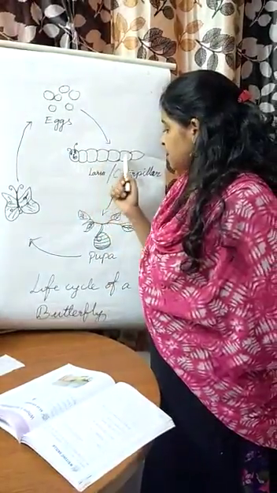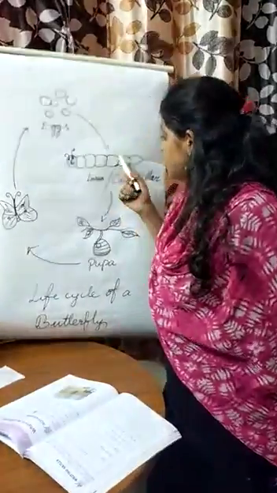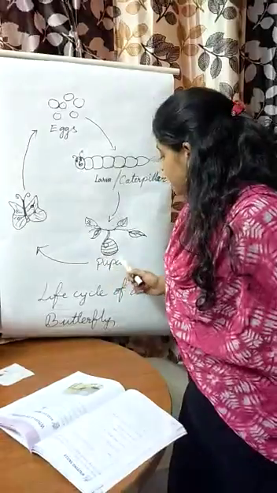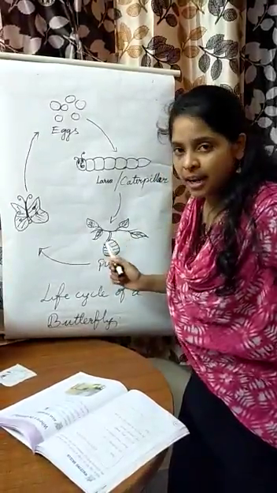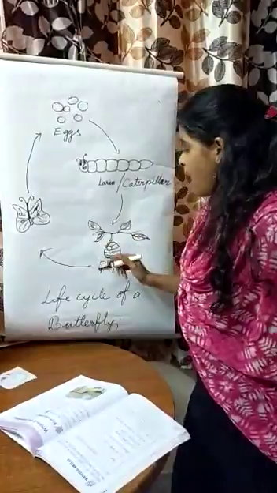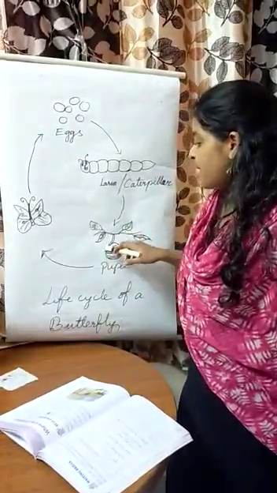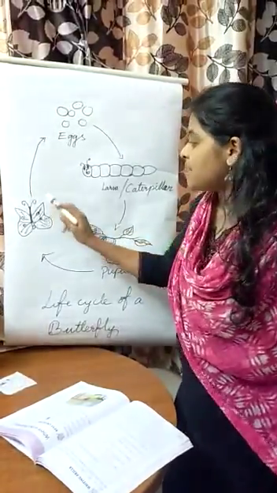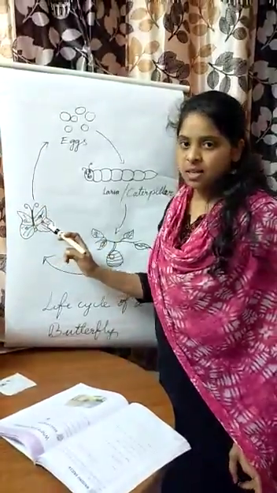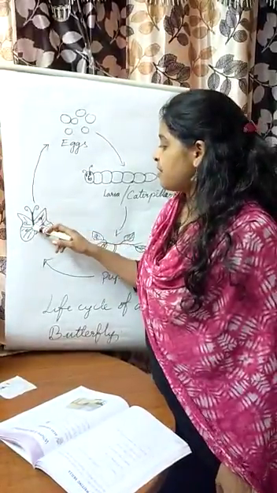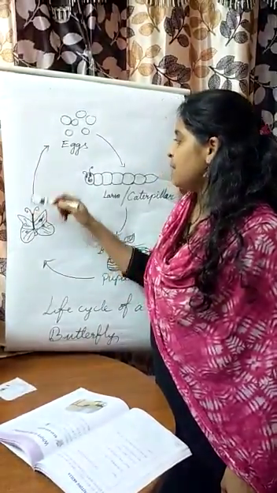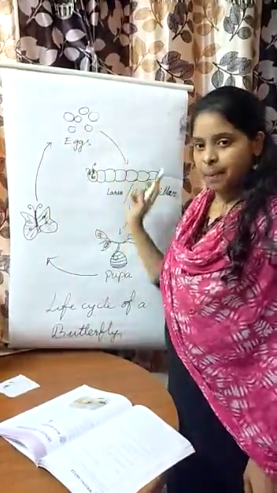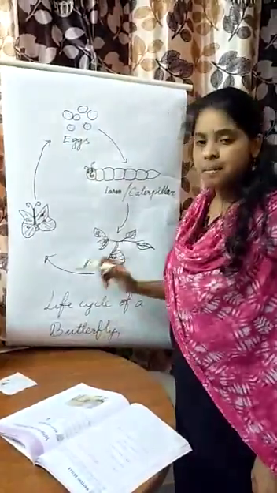After this caterpillar stage, the caterpillar feeds on the leaves and then finally it develops into a hard shell-like structure. This is called pupa. And finally, from this pupa, after 2 to 3 weeks, one small butterfly will come out. Then this butterfly, after maturity, will lay eggs again and the same cycle will be repeated. This is the life cycle of the butterfly.